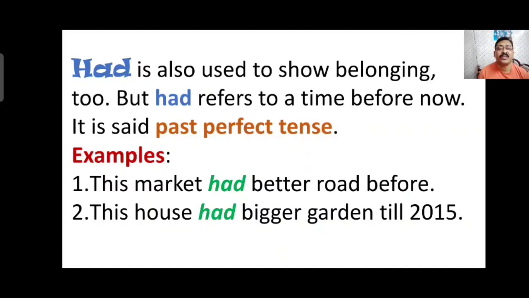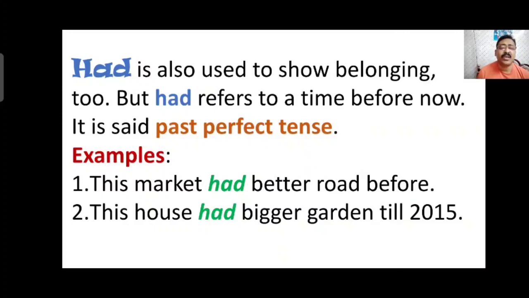Examples. This market had better road before. This house had bigger garden till 2015. In both cases we can see had is written because had shows the work or the time which is already over. First sentence, this market had better road before, means the road of the market now is not in that good condition. It used to be better in the past.